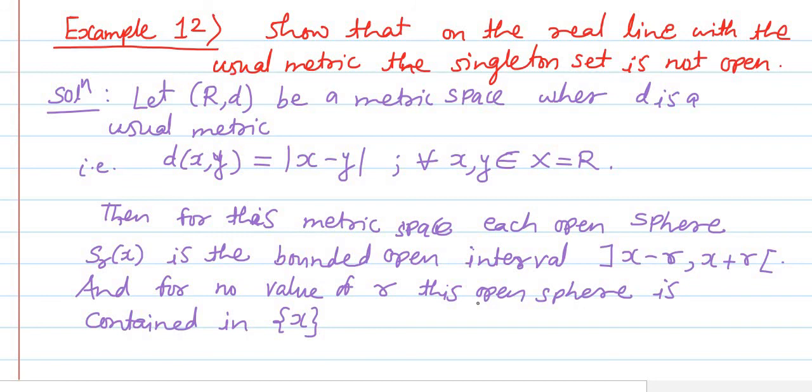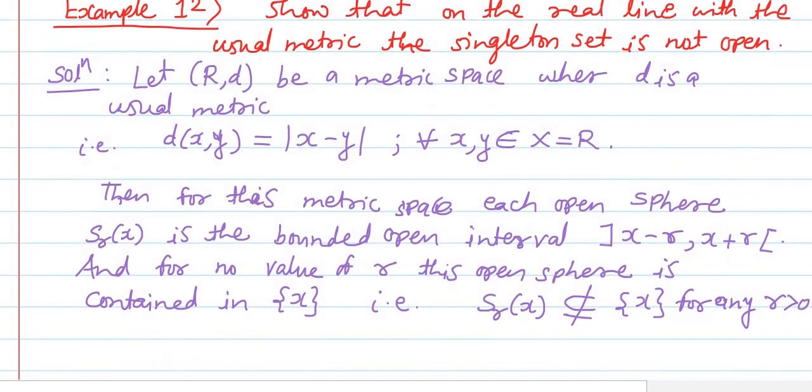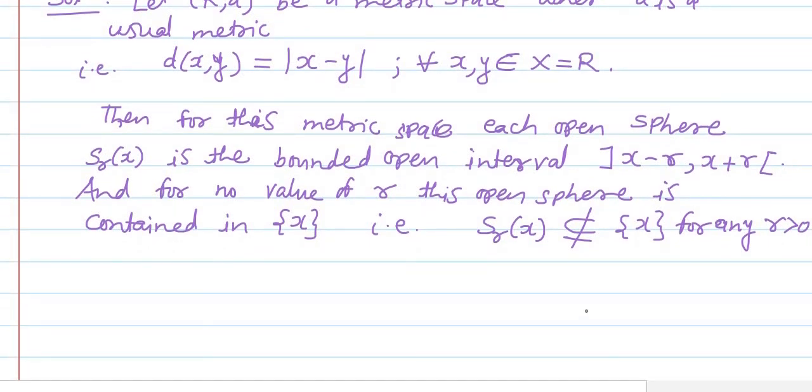The same thing can be written as: the open sphere S_r of x is not contained in the singleton set x for any r greater than 0. There does not exist any positive value of r for which this open sphere is contained in the singleton set x. And what does this mean? This means that the singleton set x is not open.